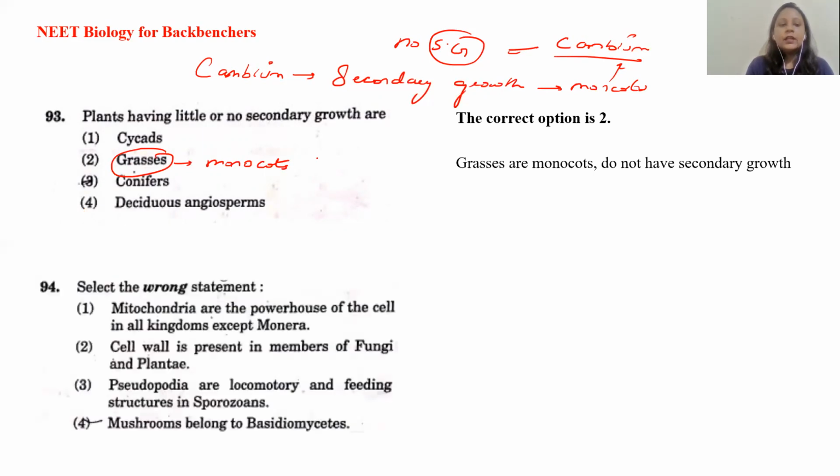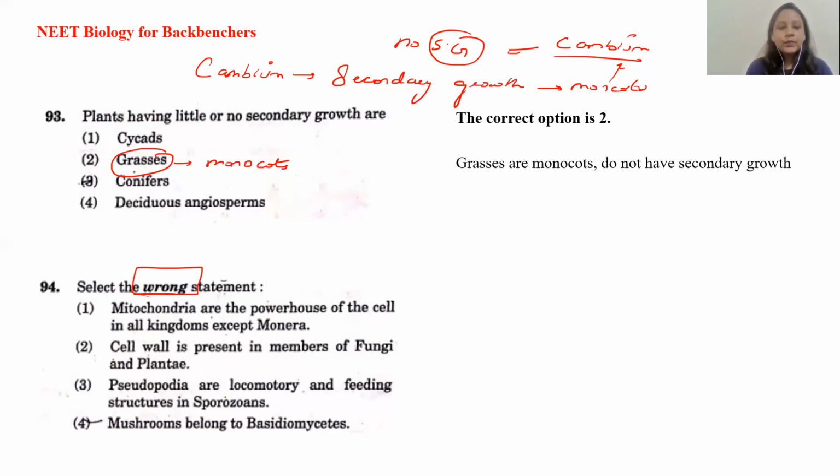Then, select the wrong statement. Always highlight first of all the question's key point, whether they are asking for a correct option or a wrong option or an incorrect statement. These different terms are used in different questions. The first one says that mitochondria are the powerhouse of the cell in all kingdoms except Monera. Mitochondria is the powerhouse of the cell, we know that. Cell wall is present in the members of the fungi and plants.